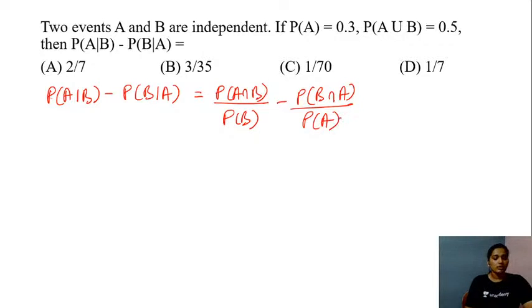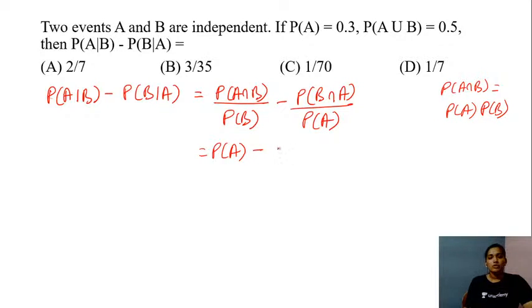So here students, you are given a condition saying A and B are independent events. So when they are independent, we have probability of A and B as a product of probability of A into the probability of B, right? So probability of A and B divided by probability of B, this will be equal to probability of event A minus probability of B and A divided by probability of A. What will this value be equal to? This will be equal to probability of B here in this case. We are given the value for probability of event A, which is 0.3. So minus, we need to get the value for probability of event B.